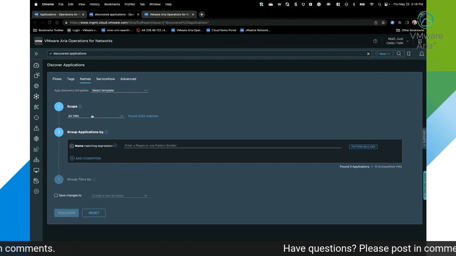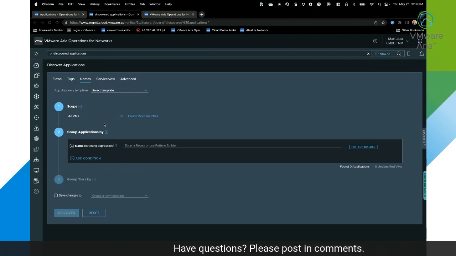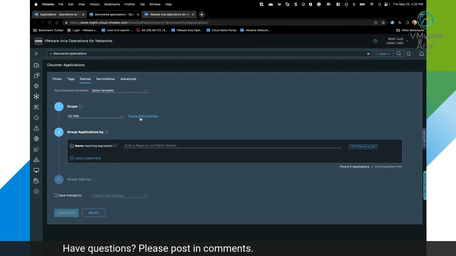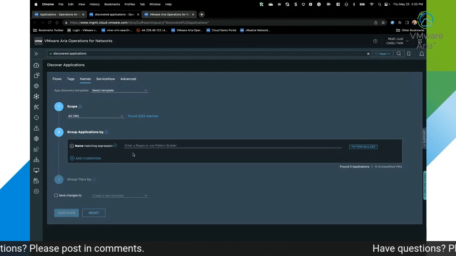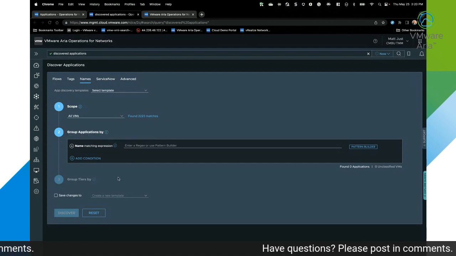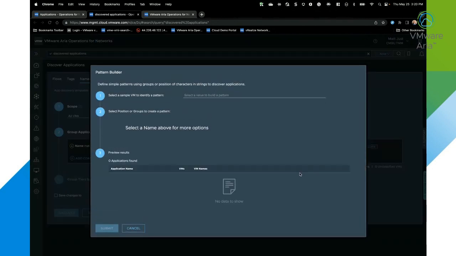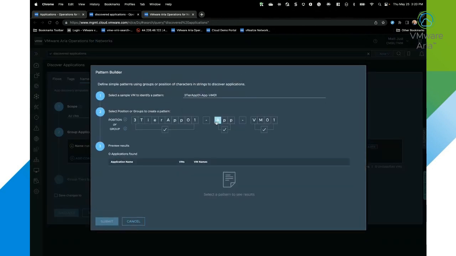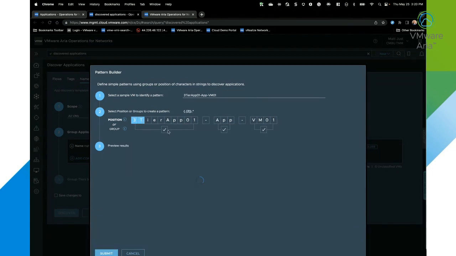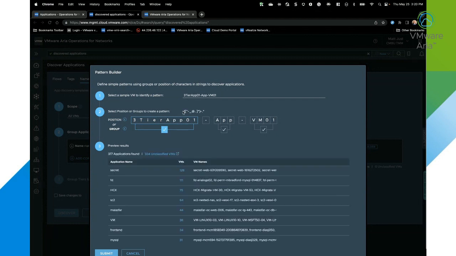So I can create a template, or I can just come in and say, I want to scope all virtual machines. I can see how many different virtual machines are found within my lab infrastructure here. And now I can start utilizing naming convention on how I want to group my applications or group my tiers. Now, the nice thing is, if you like to use regular expressions to simplify discovering applications within your infrastructure, if you've got a lot of applications that are named very similarly, you can simply come in and utilize the regular expression pattern builder that's built into the product. So here I can put in a name of a virtual machine. I can choose either different positions or I can choose an entire group. I'm going to see my regular expression defined, and I'm going to see the applications that are found.